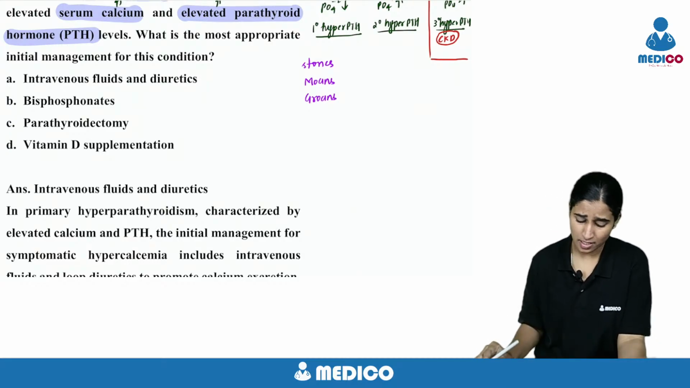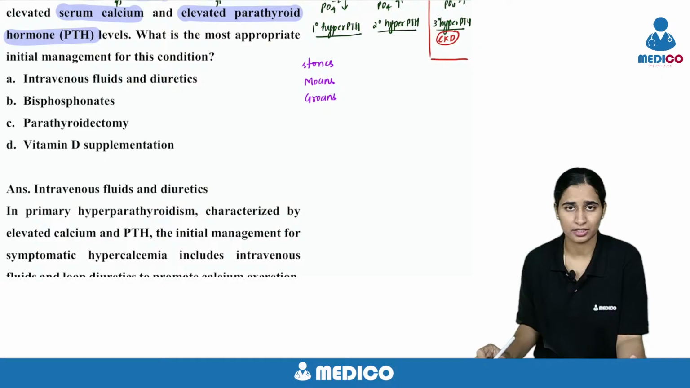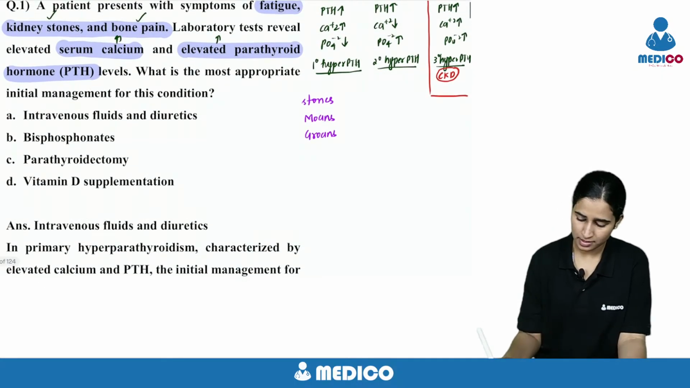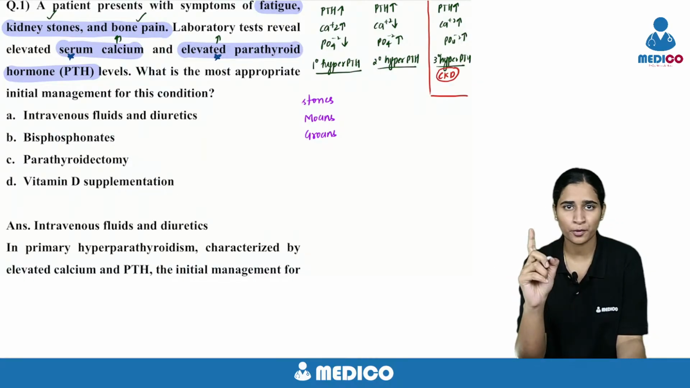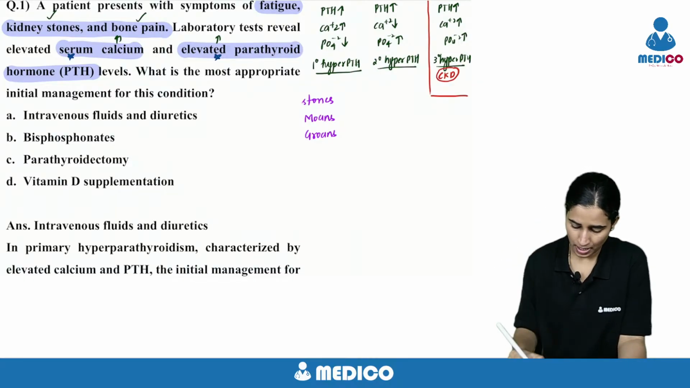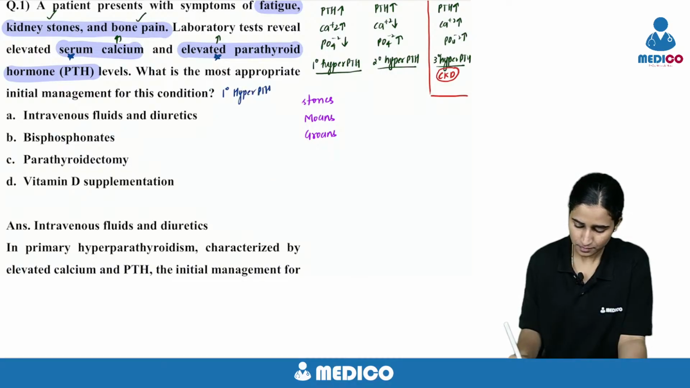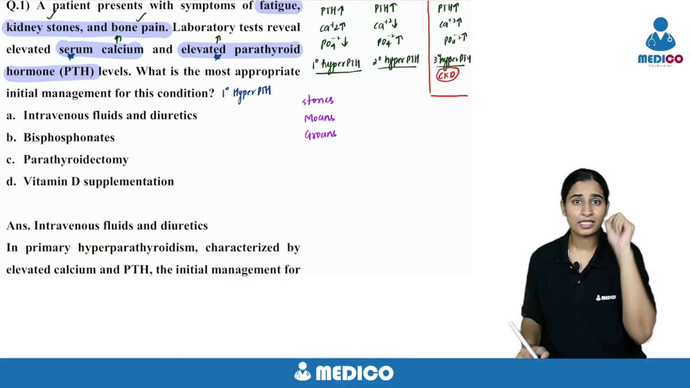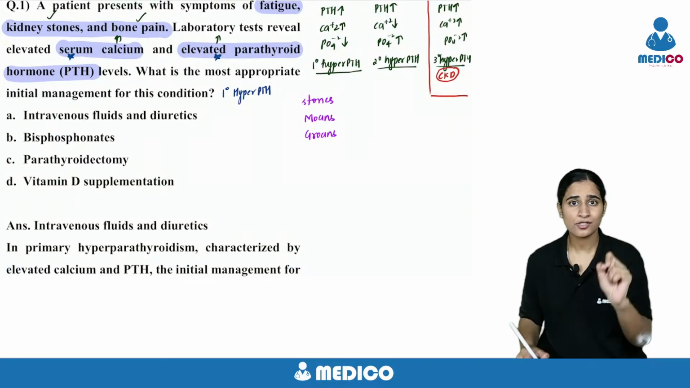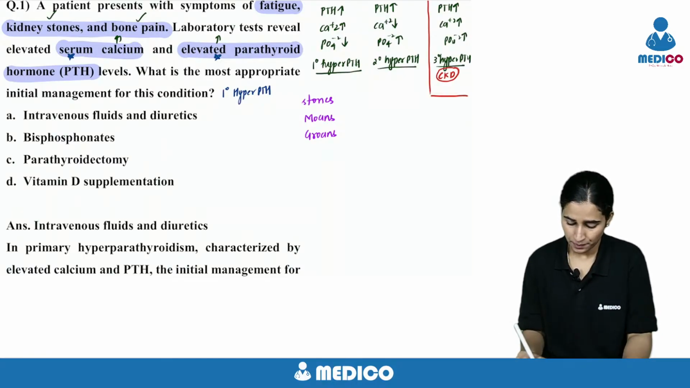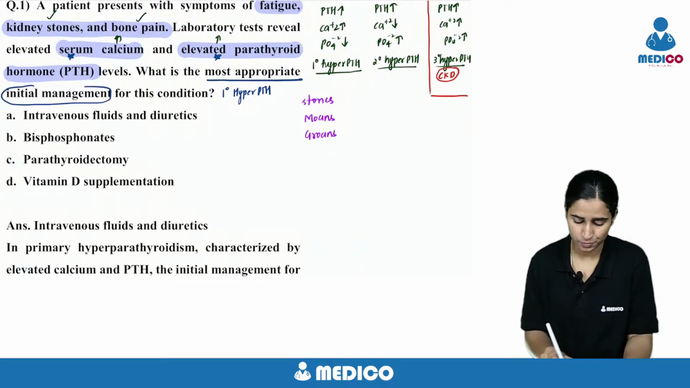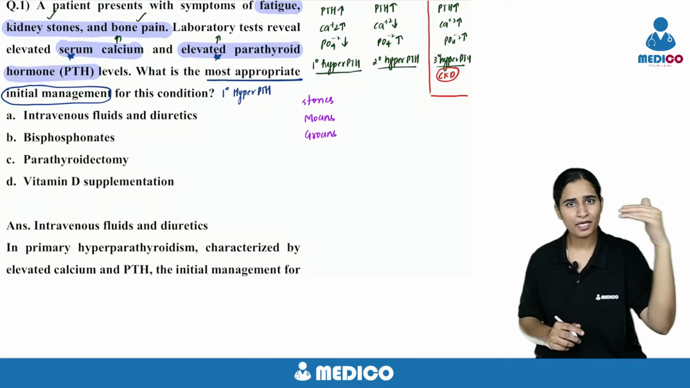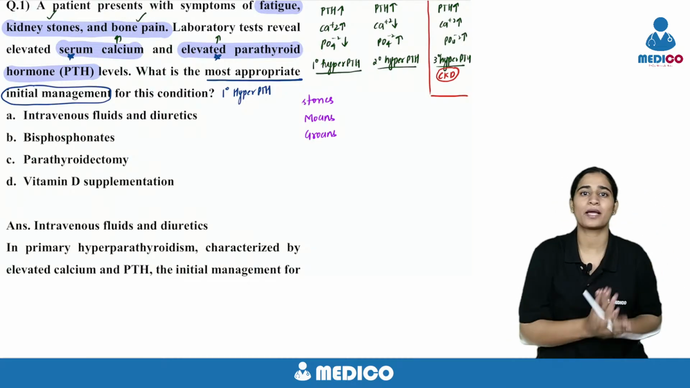What is the most appropriate initial management of the condition? These are the key points: calcium and parathyroid. You got the answer as primary hyperparathyroidism. They are asking management. So you should read the question properly. That is why presence of mind in the exam is very important. He's asking most appropriate initial management. Most appropriate management is different. Most appropriate initial management is different.